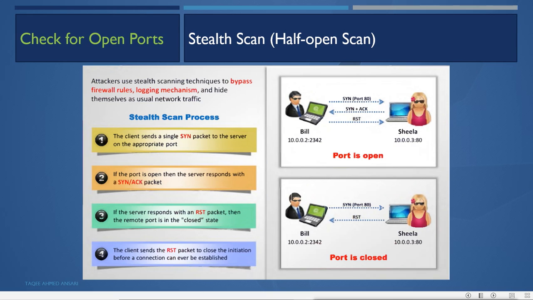Now for doing this, which tool is best for us? We have seen hping3 commands also, so we can use those, but the best tool is Nmap. Nmap is the best tool we can use to do all these kinds of scans. I will show you Nmap.